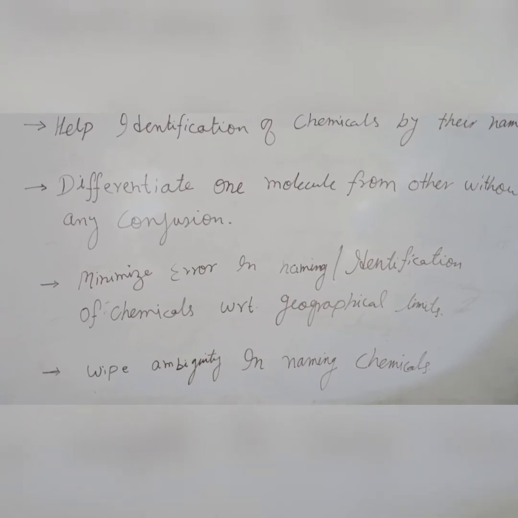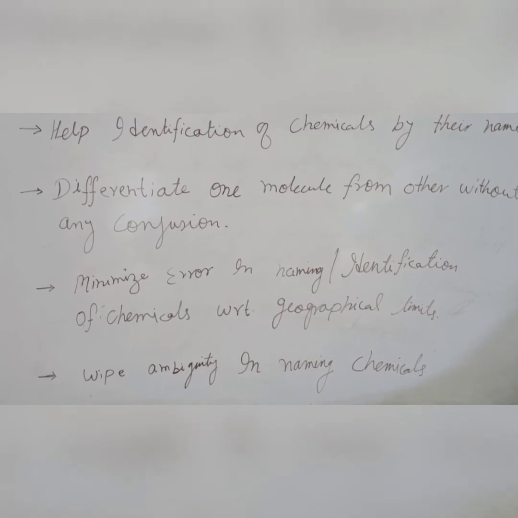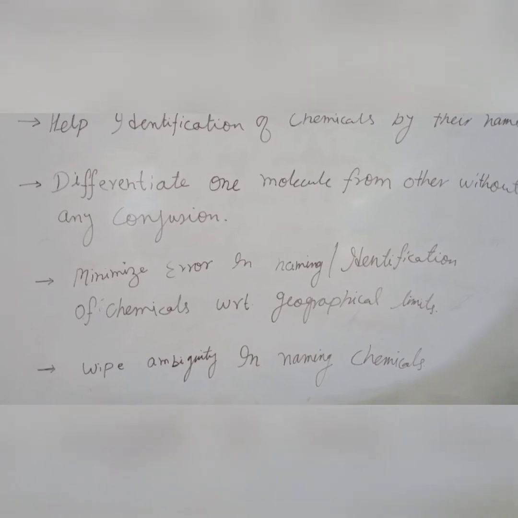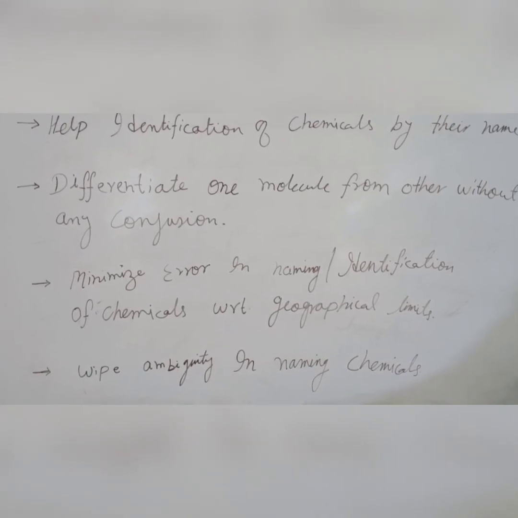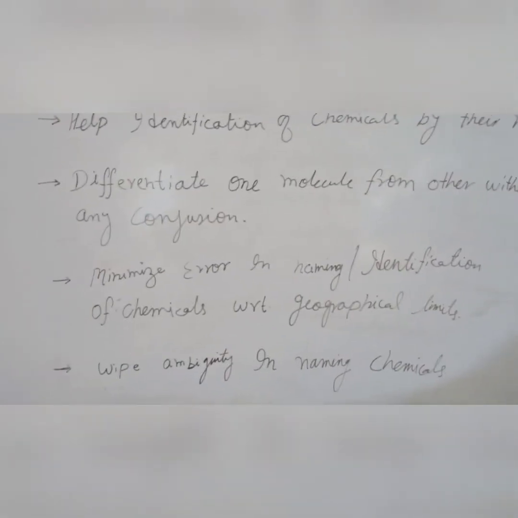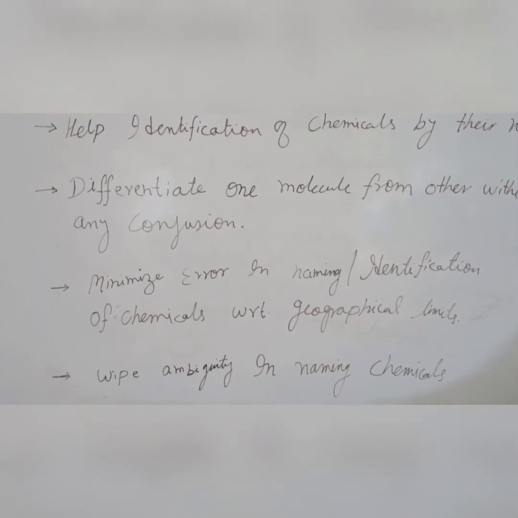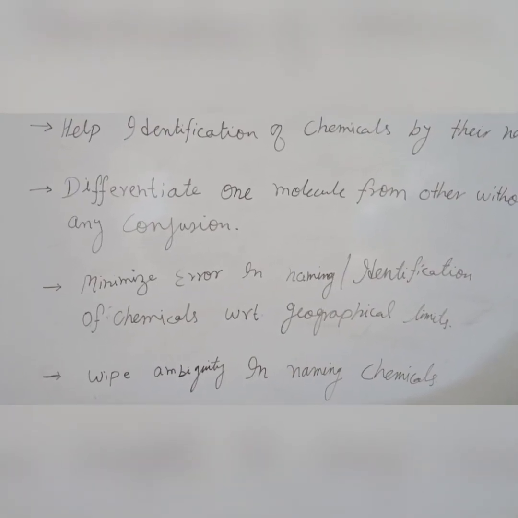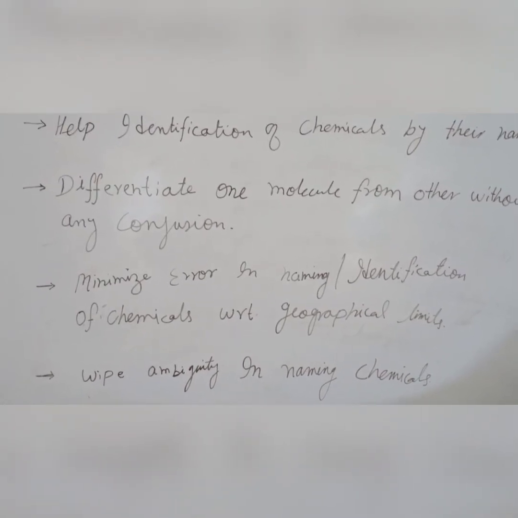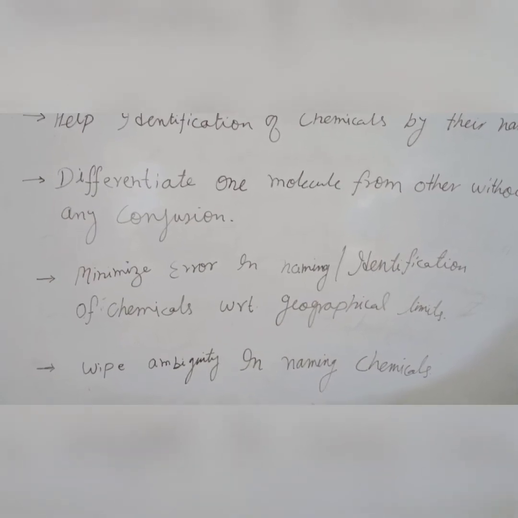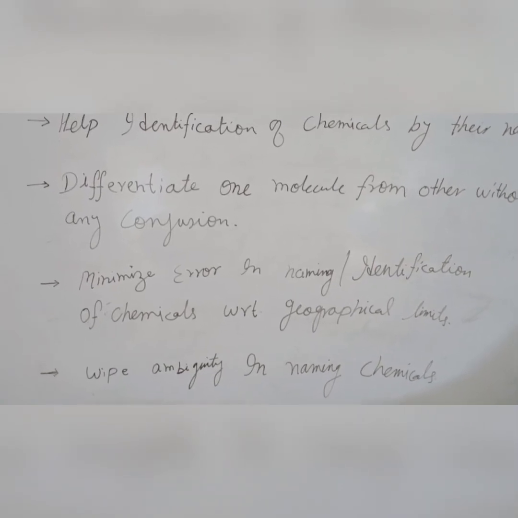So this point also states that when a very specific chemical name is given to any chemical compound, the name is valid and officially accepted, and that name, given by following the set of rules, is accepted beyond the boundary of any geographical limit.